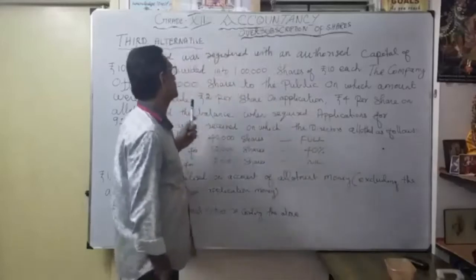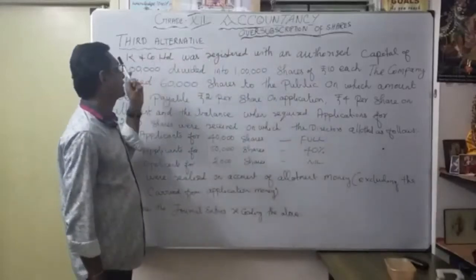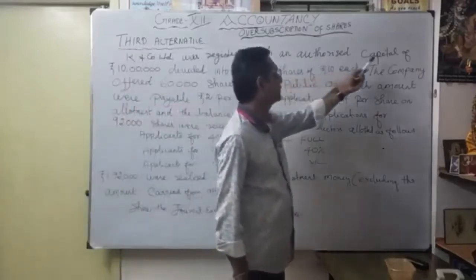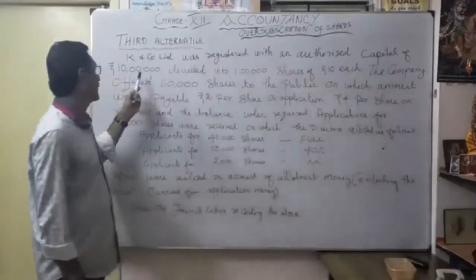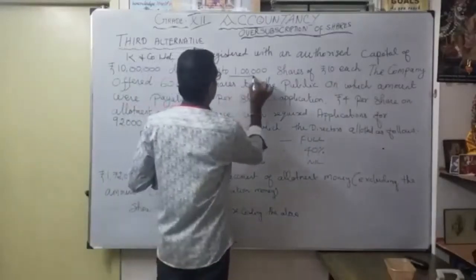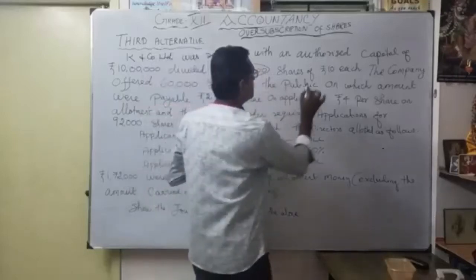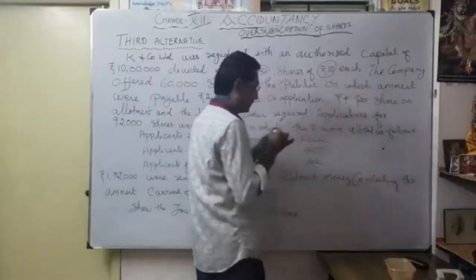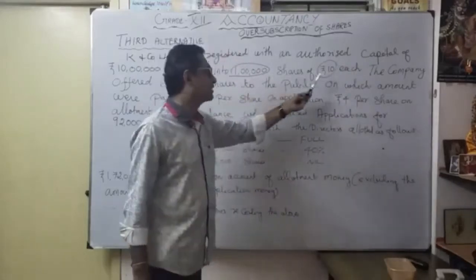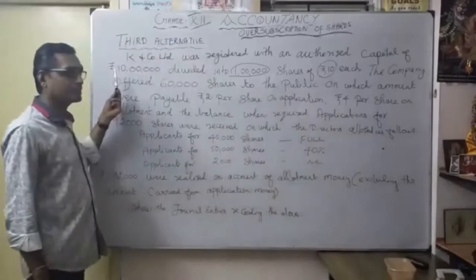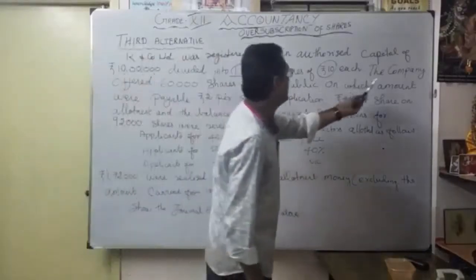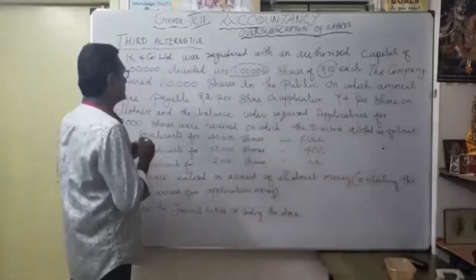Okay, now see one example here. K and Co Limited was registered with an authorized capital of how much? 10 lakhs, divided into 1 lakh shares. How many shares? 1 lakh shares. This is 10 rupees each, the nominal face value of the share. Each share is 10 rupees. So 1 lakh shares into 10. Totally, what is the authorized share capital? 10 lakhs.